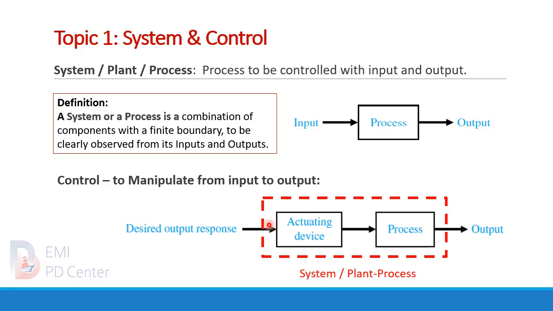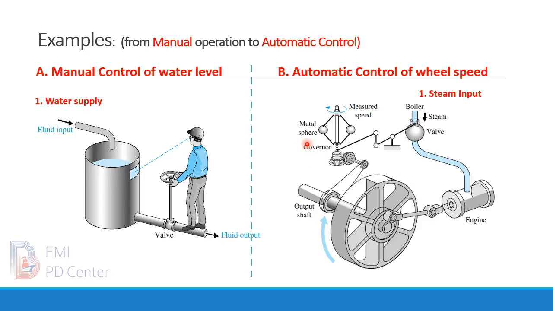So we can use actuating devices to contribute the control effort. For example, from manual operation to automatic control, as we can see from the left, a manual control of water level from the water supply pipe.